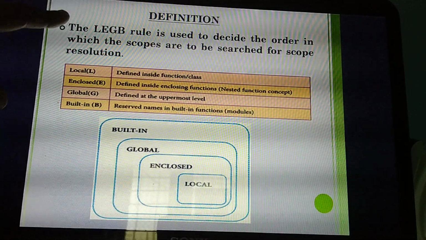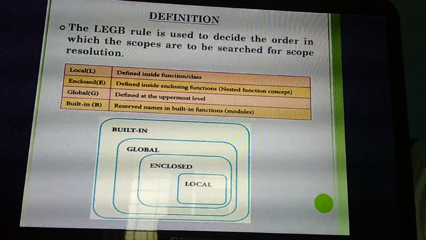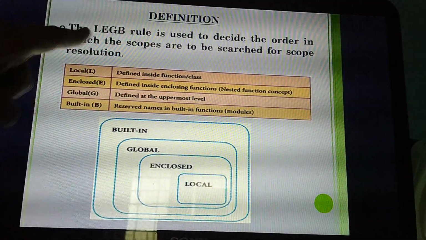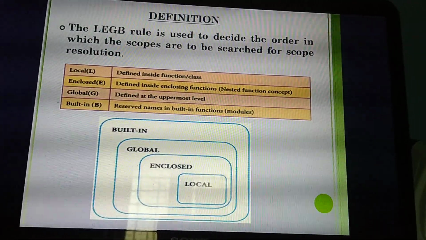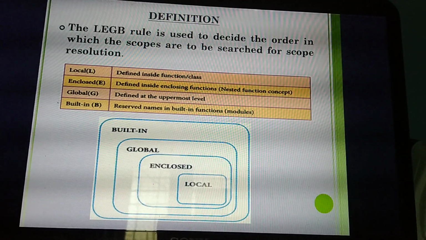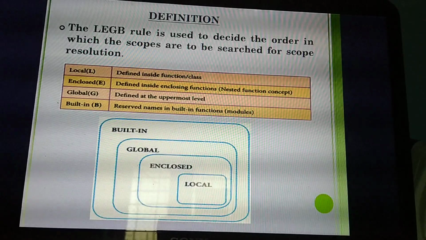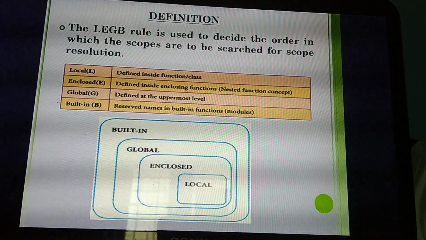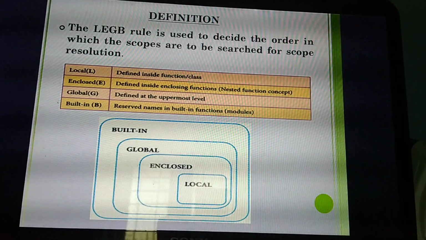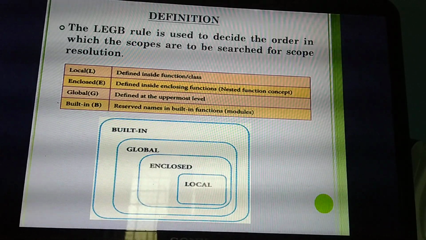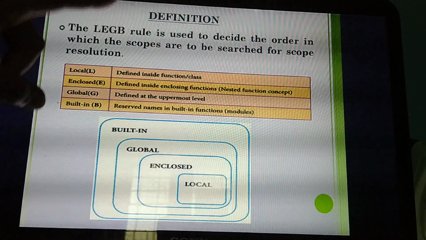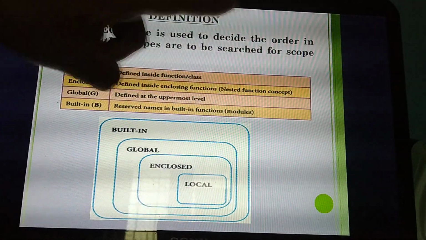Once again, what's the meaning of LEGB? LEGB rule is used to decide the order in which the scopes are to be set for scope resolution. That means the same thing I explained in the previous slide with the example. The order in which the scope, which is the visibility of variables, which part the particular variables need to be visible. For that I need some rule. That's why LEGB rule is used to decide.